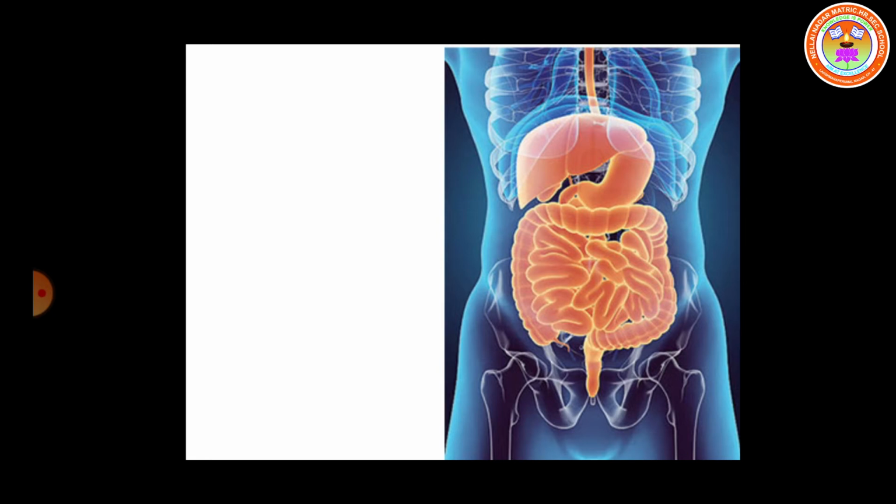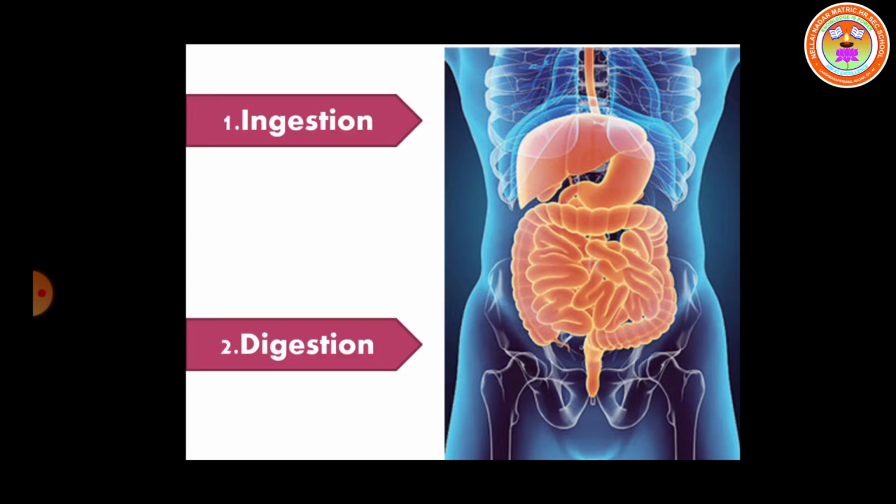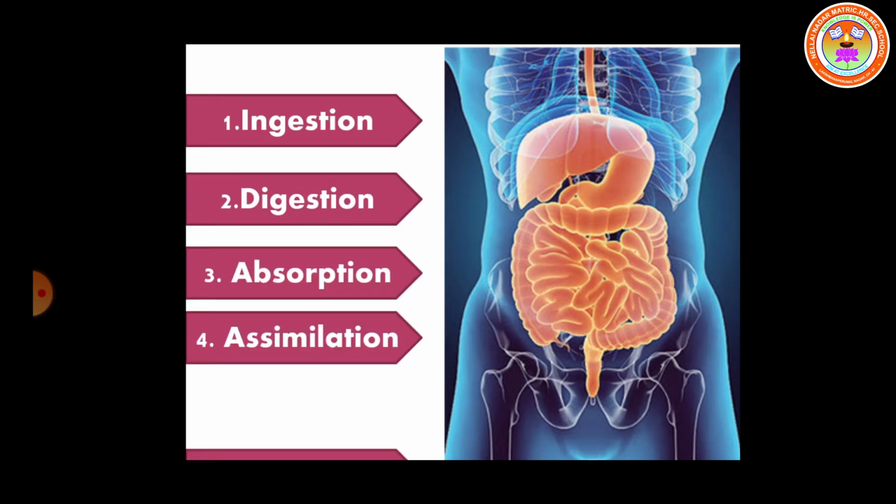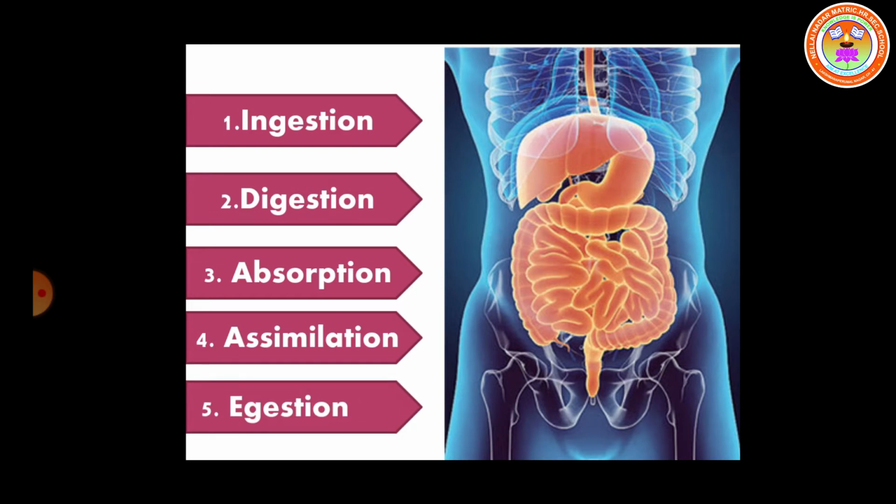That means the nutrition process includes ingestion, digestion, absorption, assimilation and egestion. Simply, ingestion means eating, digestion means breaking the food into smaller substances, absorption means taking in of the nutrients, assimilation means using the nutrients by our cells and tissues.